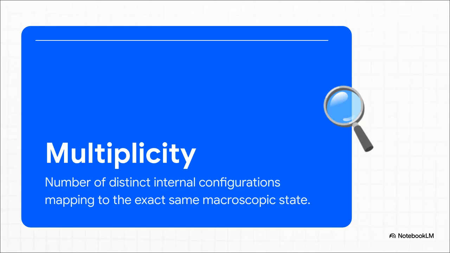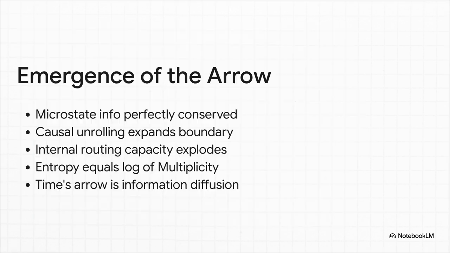It all boils down to coarse graining, which is beautifully captured here by the concept of multiplicity, or W. A macroscopic observer simply cannot see the exact internal routing of every tiny node. So W represents the incredibly vast number of distinct internal microscopic configurations that all look exactly the same from the outside. And as the universe's boundary expands with every causal tick, that internal combinatorial capacity for distinct routing, this multiplicity, just explodes factorially. And here is where the whole mystery unravels.